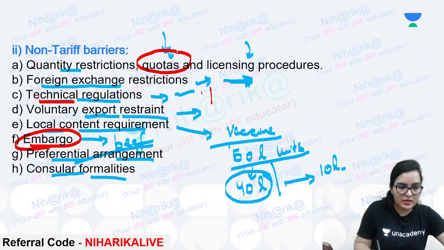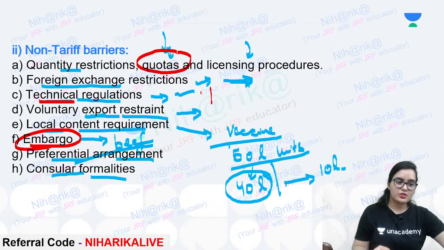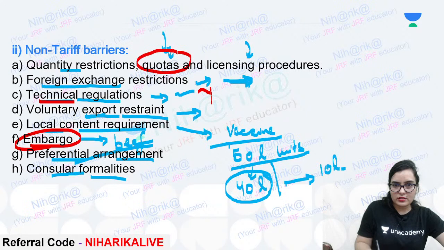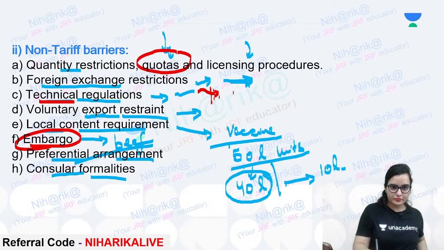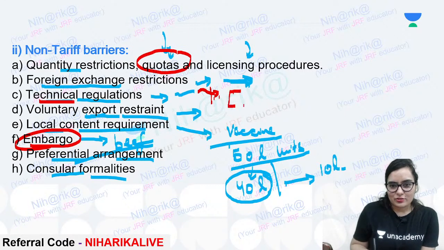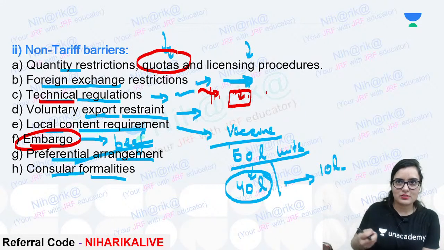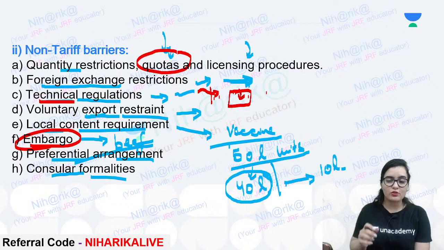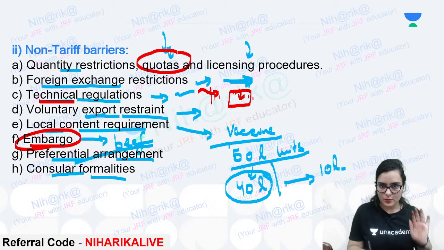Some standard is maintained for technical production, technical specification, etc., that only this much we can export. For example, suppose one electrical product needs certain kinds of measurements, services, amendments, changes, or certain precautions before it can be transported out of India.